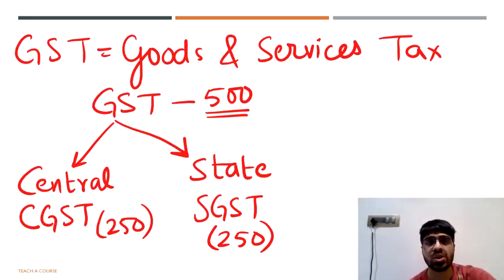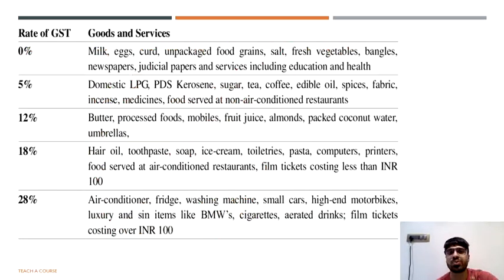Now GST, tax, is always calculated in terms of percentage. Now the percentage is different for different goods and services. Here is a table that will help you to understand how much tax is levied on what kind of service or what kind of product. Say for example, if we talk about butter, then the government has decided that there should be a 12% tax levied on butter. If it is mobile phones, then a 12% tax should be charged on mobile phones.